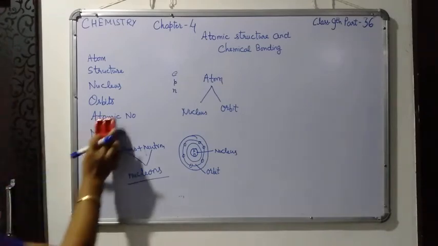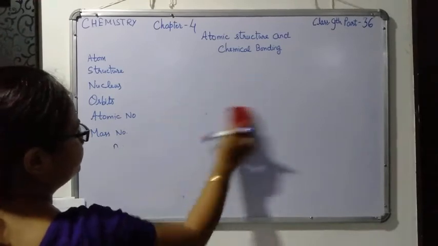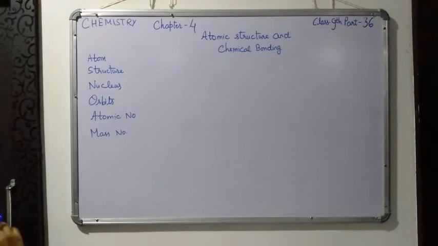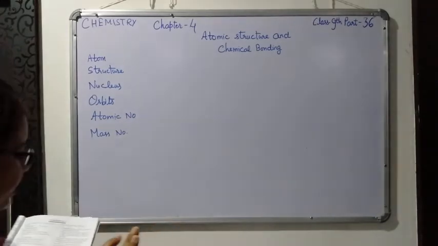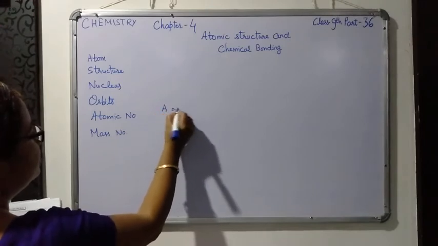Now you have to study about atomic number. What do you mean by atomic number? An atom of an element has its own characteristic number of protons. Each atom has a number of protons.